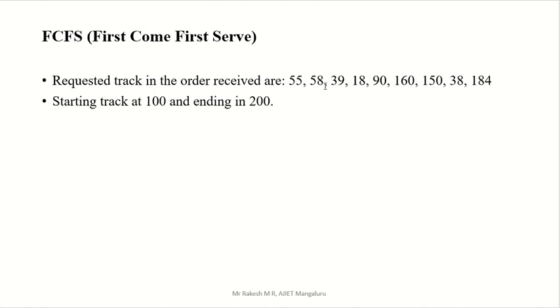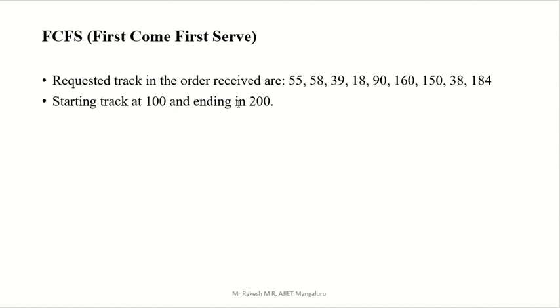So 55, 58, 39, randomly they give numbers, and they will give another thing, that is a starting track at 100, that is the head starts from 100, and the head ends at 200. Or in the question you may get another thing, that the total number of tracks are 200.